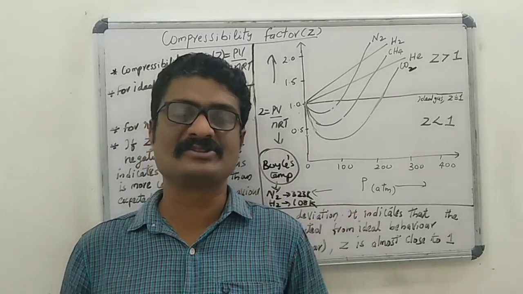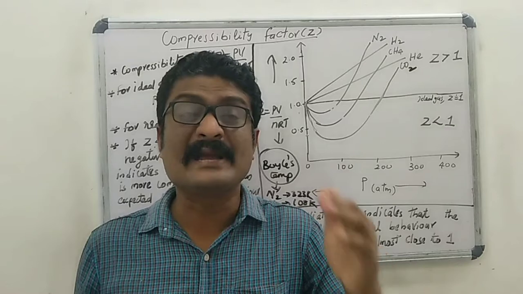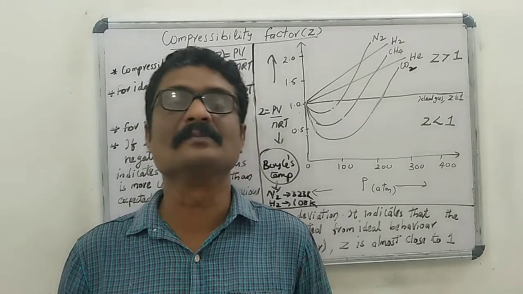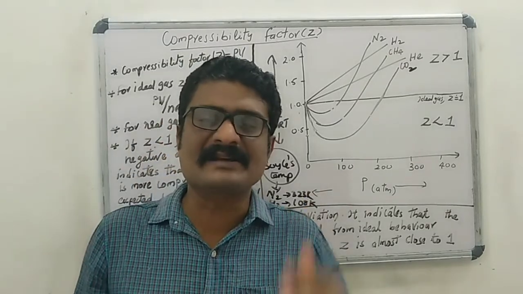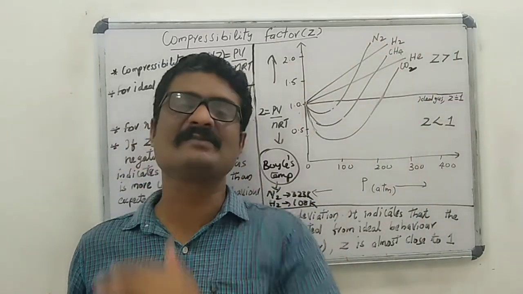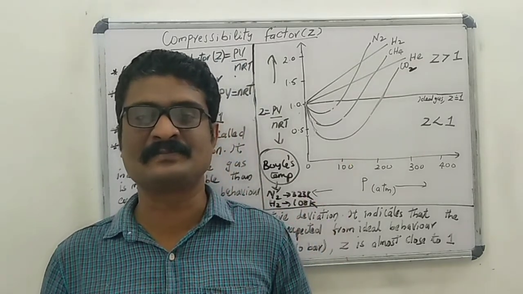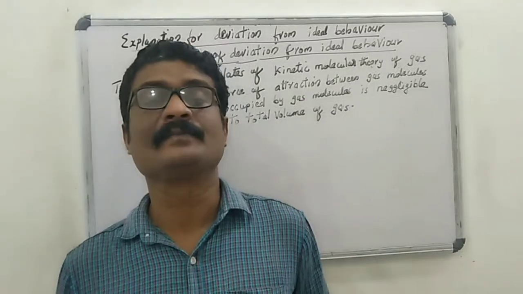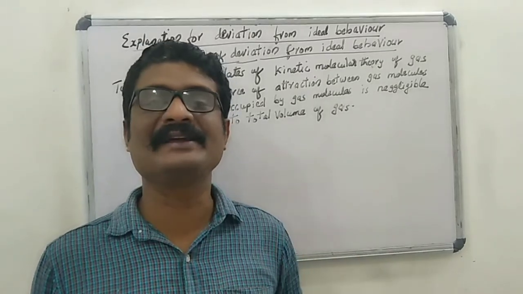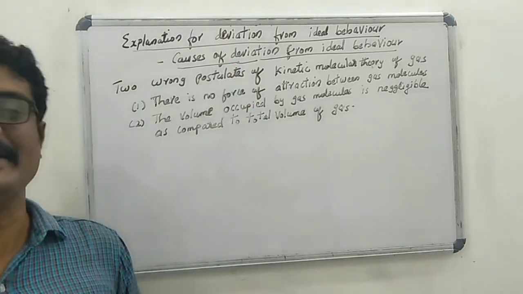The temperature at which a real gas behaves like an ideal gas over an appreciable range of pressure is called Boyle's temperature or Boyle's point. Then, why do real gases deviate from ideal behavior? Causes of deviation from ideal behavior.